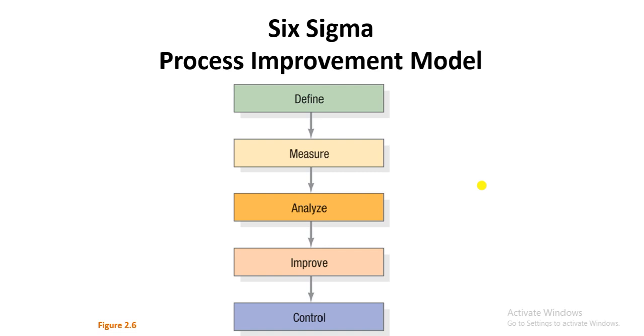We have talked about the Six Sigma concept in our previous lecture. That concept was introduced by an engineer who was a Motorola employee, and the objective of Six Sigma techniques is to reduce the number of defects to 3.4 defects per million.